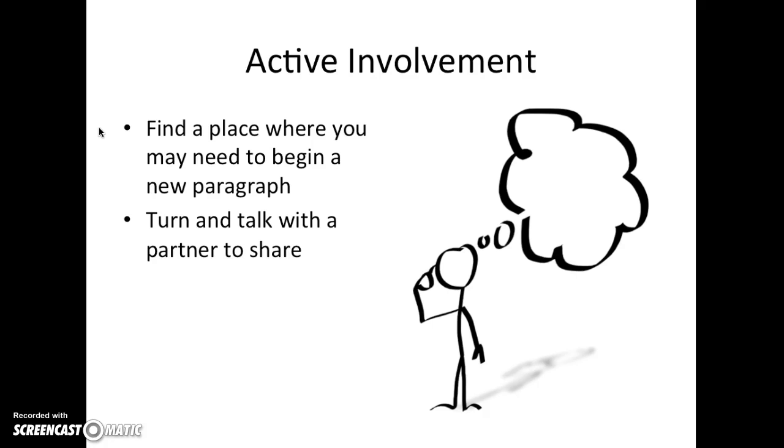So what I want you to do is find a place where you may need to begin a new paragraph by thinking about what we saw in the book Boundless Grace. You might need to go back and see where a new character starts speaking, or maybe where a new idea has started, or when time has moved forward, and you might want to mark that. So I want you to find that place, and turn and talk to a partner and share about that place that you found to start a new paragraph. I'm going to give you just a moment to do that.